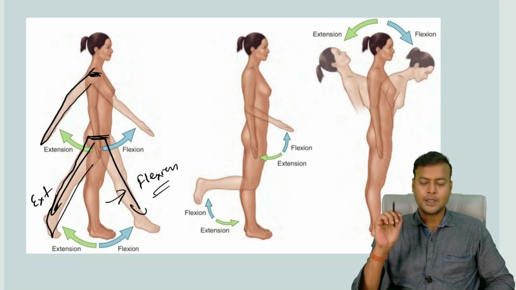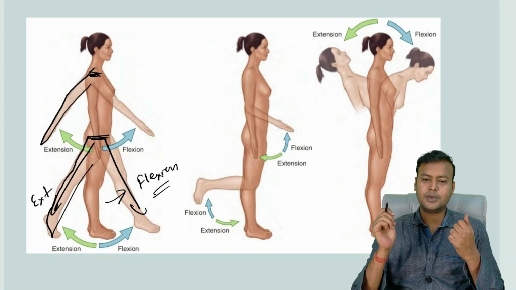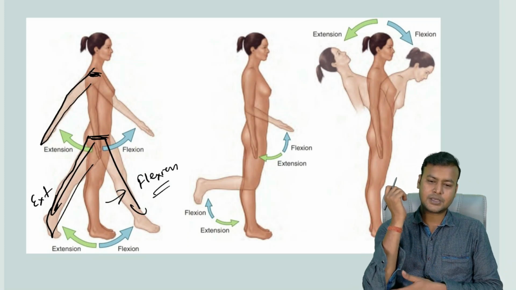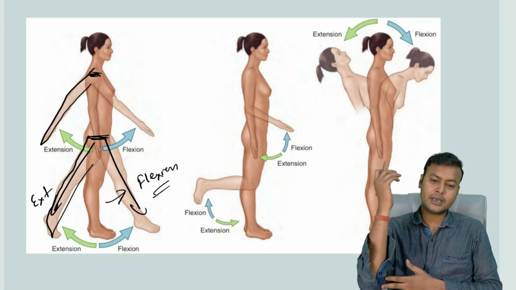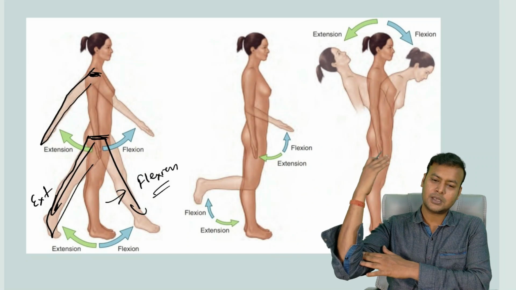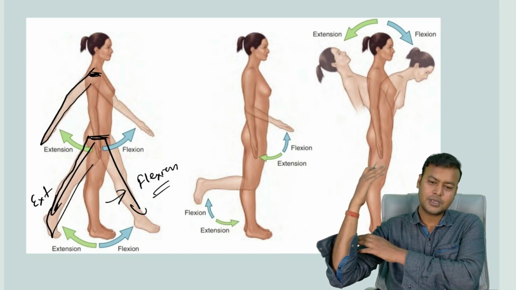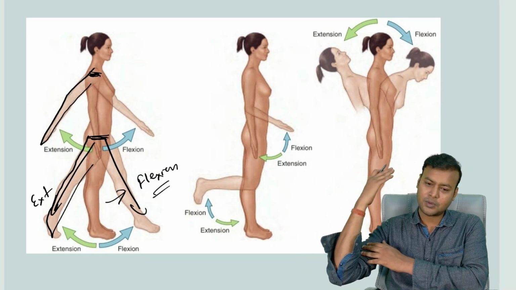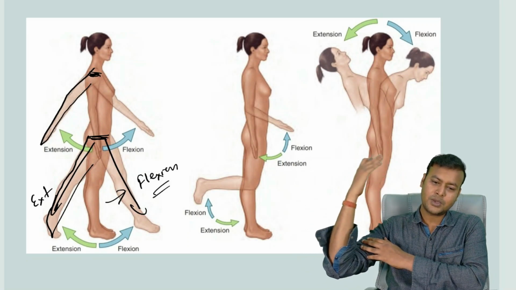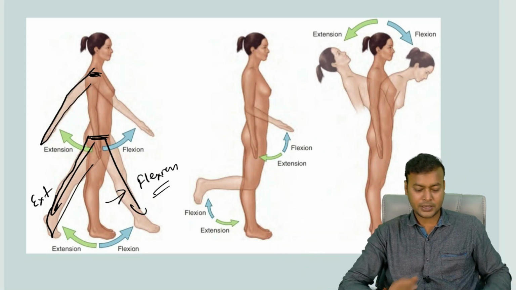All right. So students, generally extension is a movement where the angle between two surfaces increases, that is the extension. But when I am doing this, you can see the angle between the two surfaces is reducing. So this decrease in angle is known as flexion. And when I am moving these two surfaces away, this is extension. So that is how you can remember.